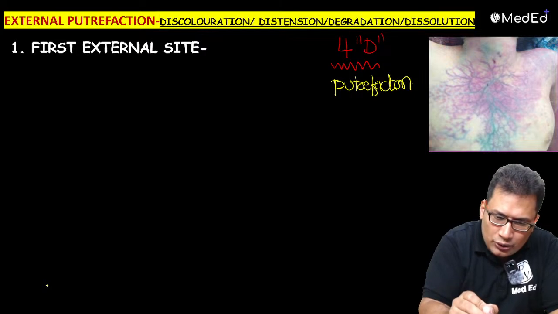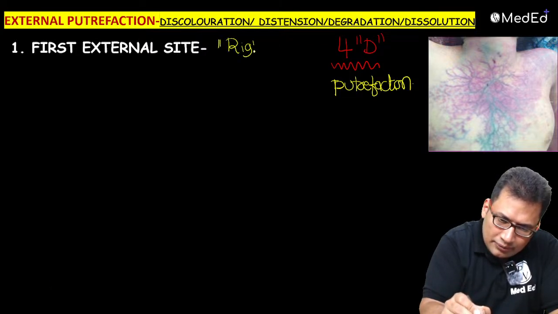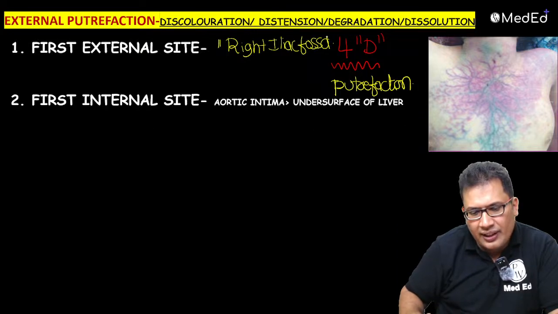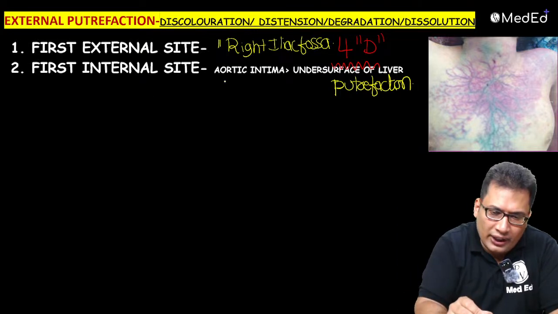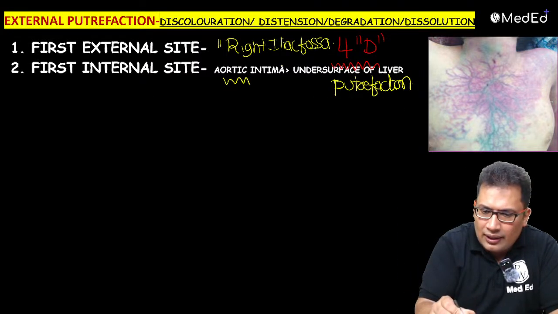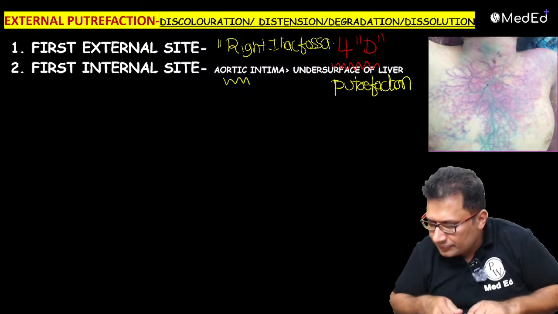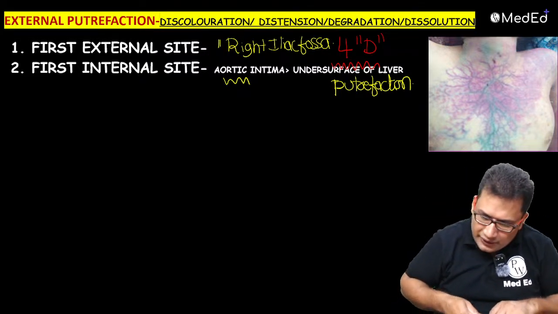So the answer should be the right iliac fossa. Right iliac fossa. The first internal site should be your aortic intima or the undersurface of the liver. Undersurface of the liver.